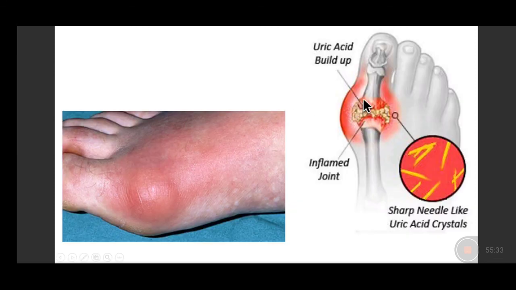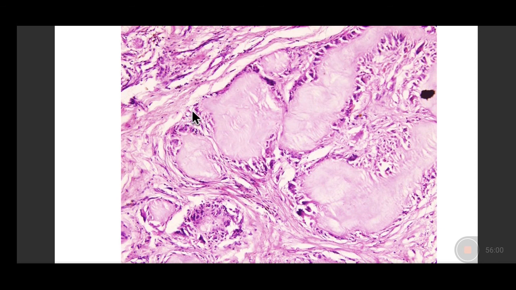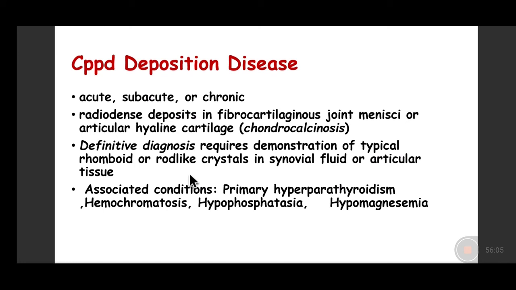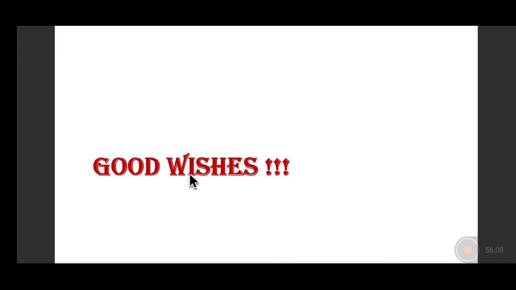So this is what there is: deposition of uric acid crystals. And when you aspirate it, instead of getting the inflammatory cells, you will get these needle-shaped crystals, which on polarizing microscopy will show birefringence. So sharp needle-shaped crystals of uric acid, and this presents like an inflamed joint similar to septic arthritis, similar to acute pyogenic arthritis, but it is not. So characteristically seen over here, and when you do a biopsy, you will see these uric acid crystals surrounded by multinucleated giant cells.